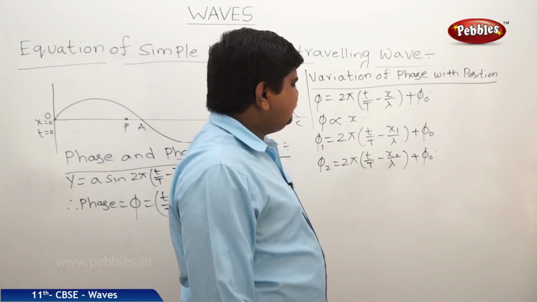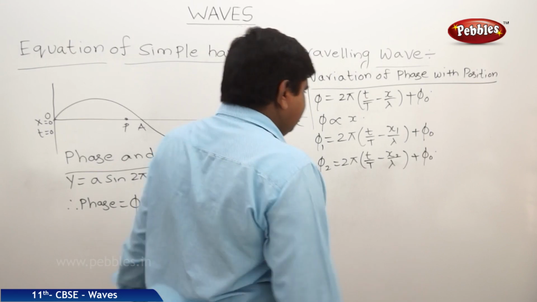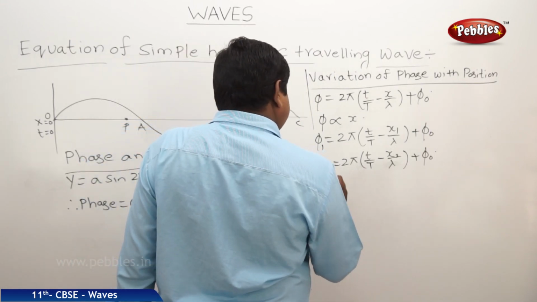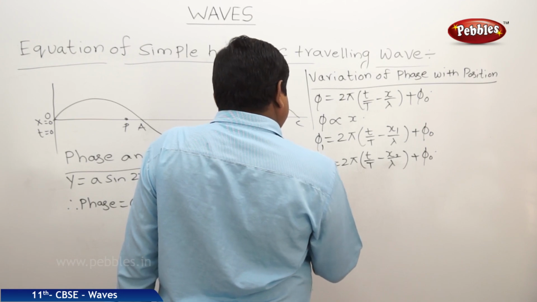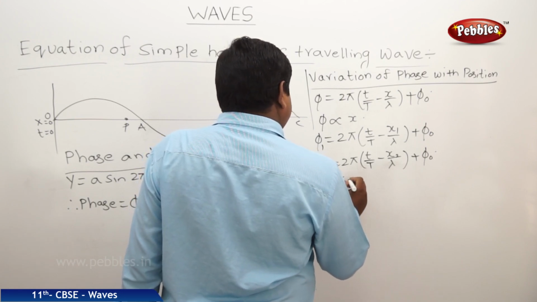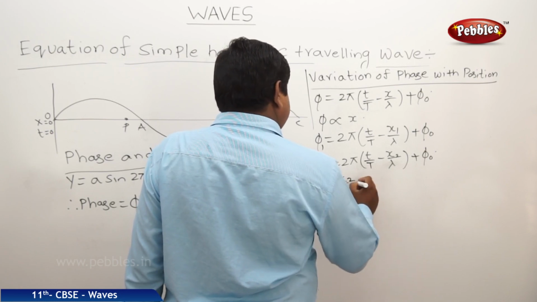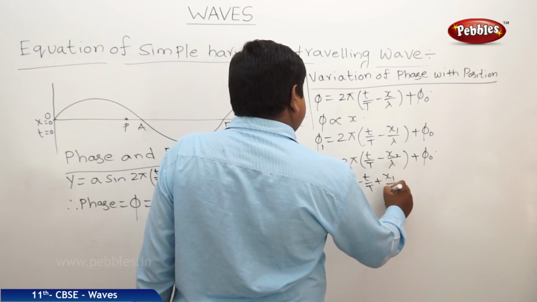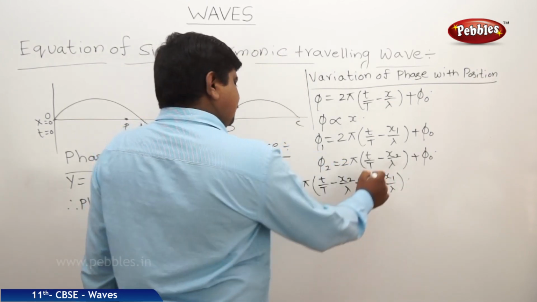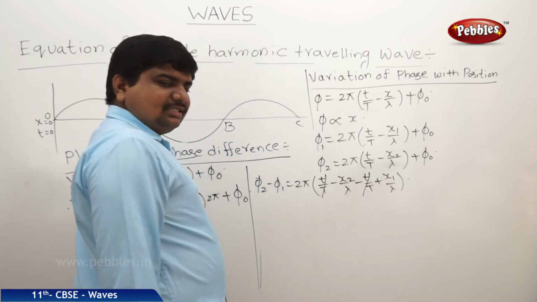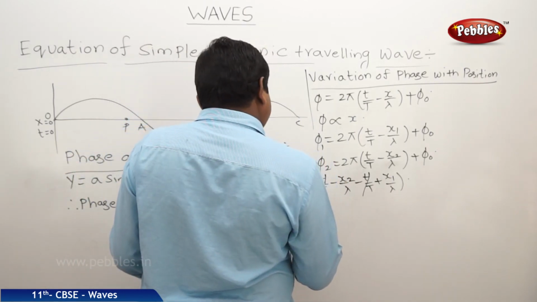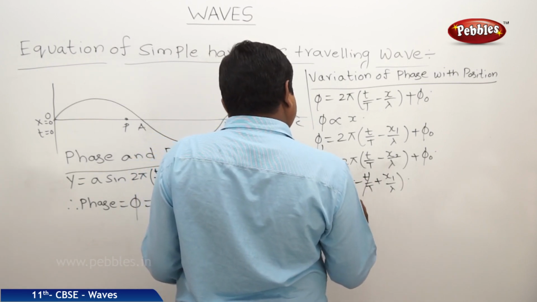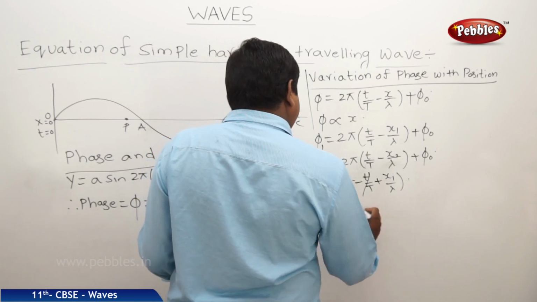So if you do this calculation, phi naught will get cancelled. Therefore 2 pi into (t by T minus x2 by lambda minus t by T plus x1 by lambda). Minus t by T plus t by T gets cancelled. Therefore 2 pi into (x1 minus x2) by lambda.